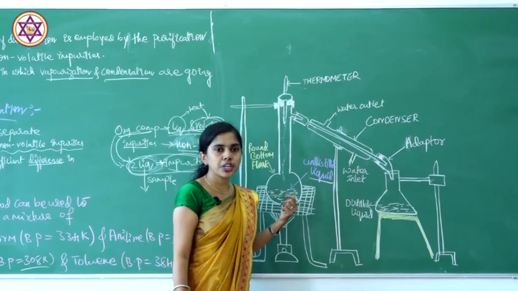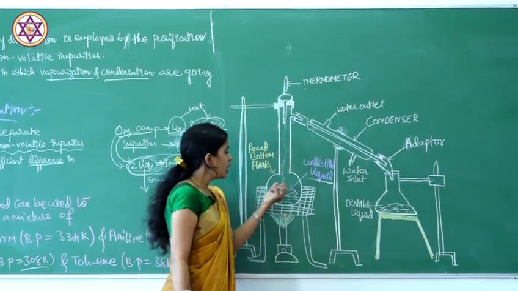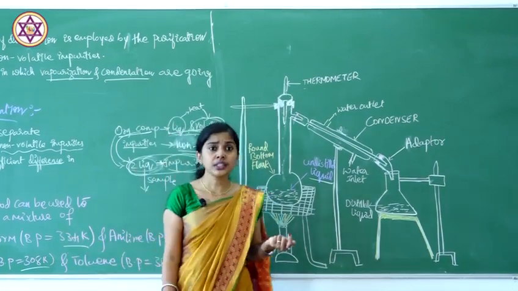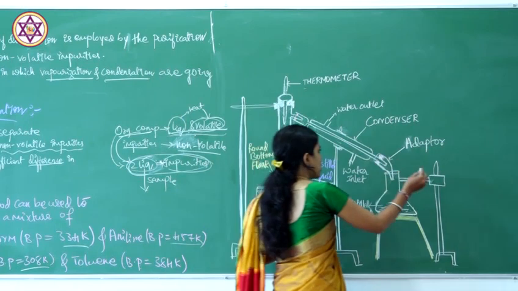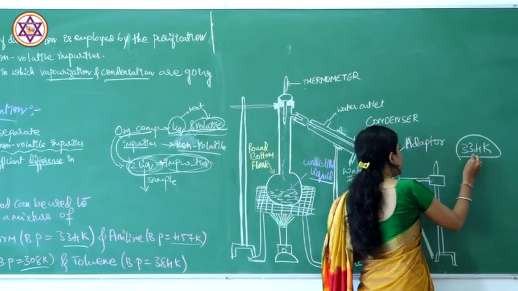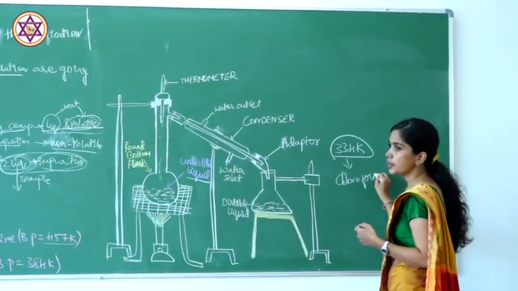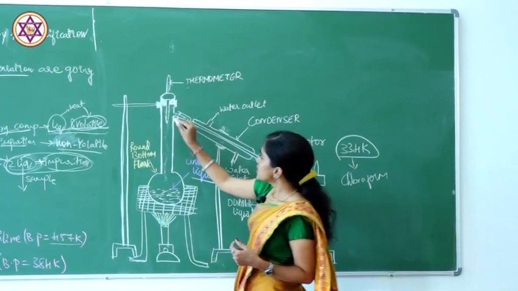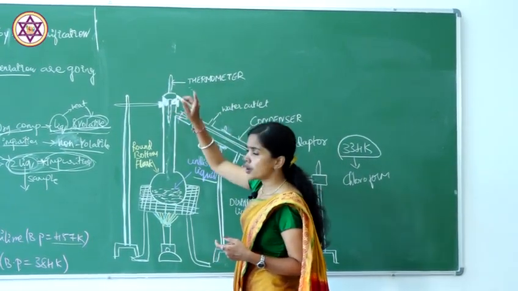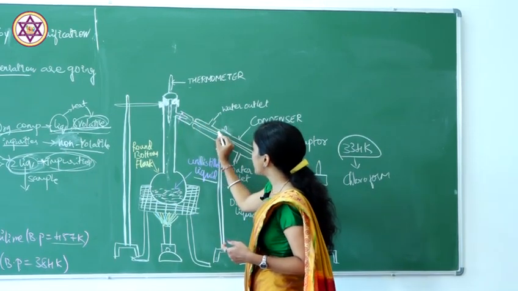Depending on the temperature, we are going to find out what kind of organic compound it is. If it starts to vaporize at 334 Kelvin, we are going to consider it to be chloroform only. Then as it goes here, we check its temperature with a thermometer. Then all these vapors go to the condenser.